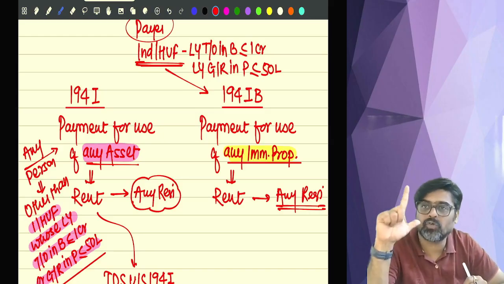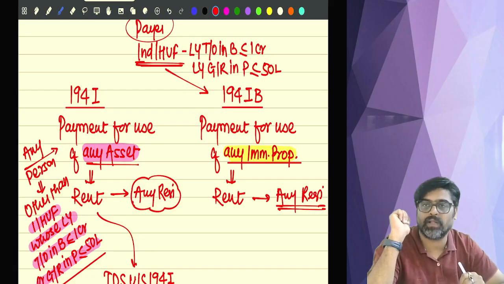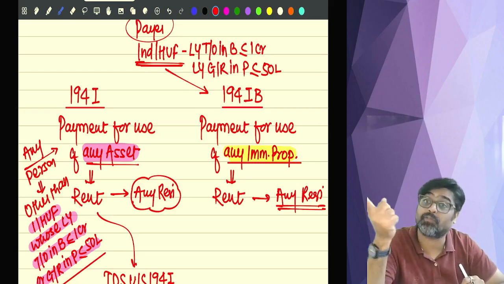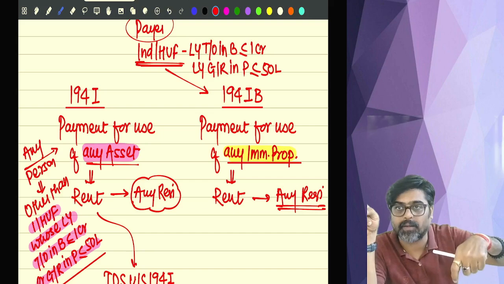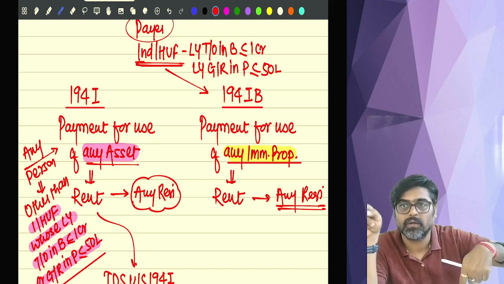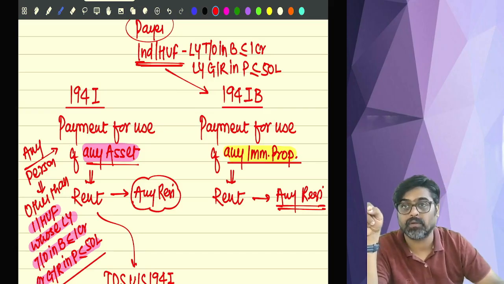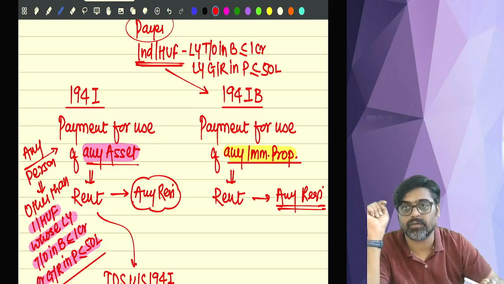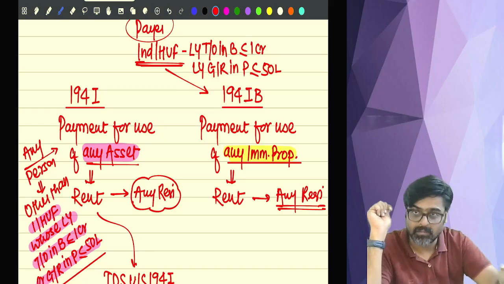So any individual or HUF whose last year's business turnover was not more than 1 crore, last year's professional receipt was not more than 50 lakhs, if that individual or HUF is making a payment of rent of immobile property in this year to any resident, and if that rent is more than 50,000 per month, so even this type of individual or HUF will be required to deduct the TDS, but not under 194I. He will deduct the TDS under section 194IB.